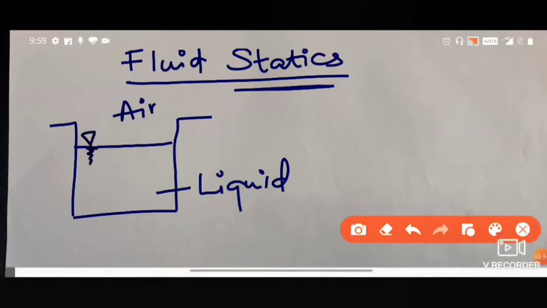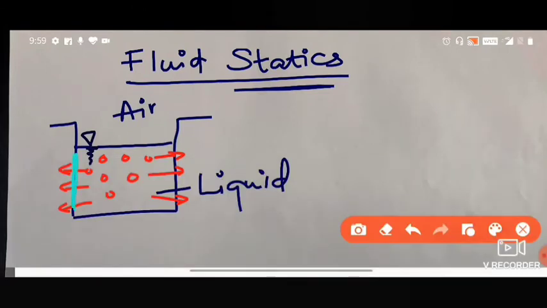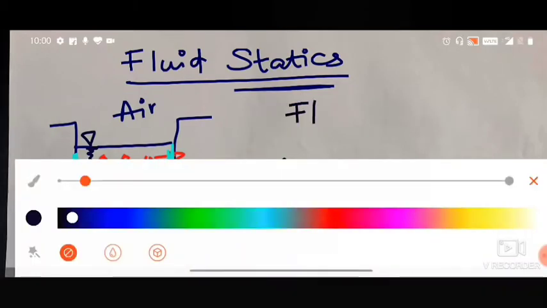Always remember that liquids will have liquid molecules like this. These liquid molecules will always have a tendency to freely flow, to flow out or to spread. So it will be exerting a pressure on the walls of the container. This pressure exerted by the fluid particles on the container is called the fluid pressure.